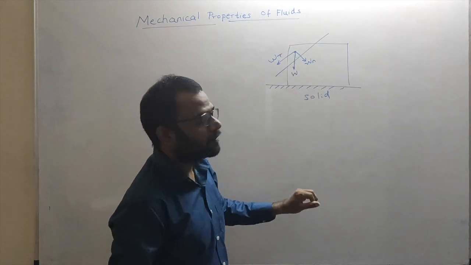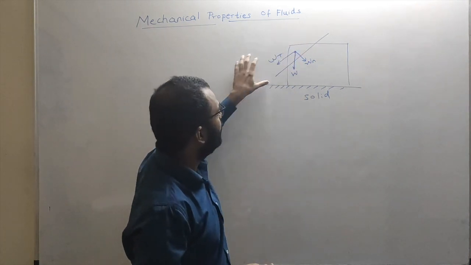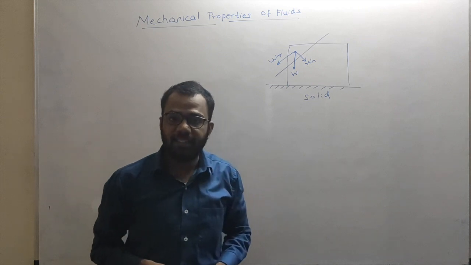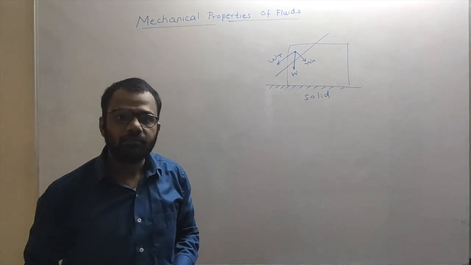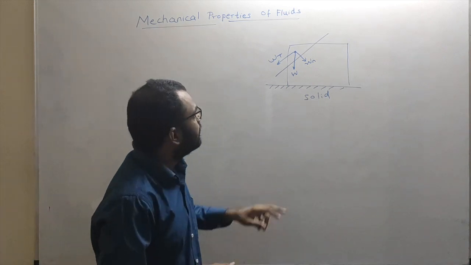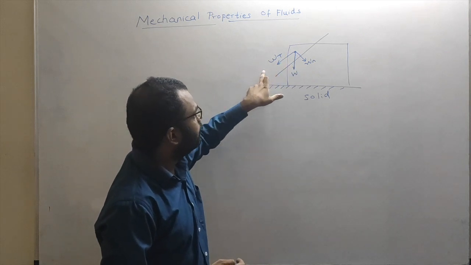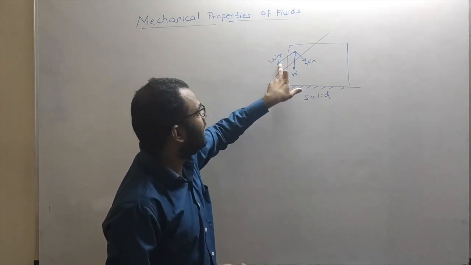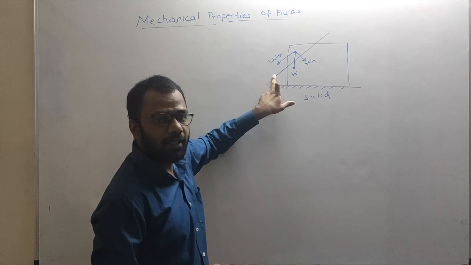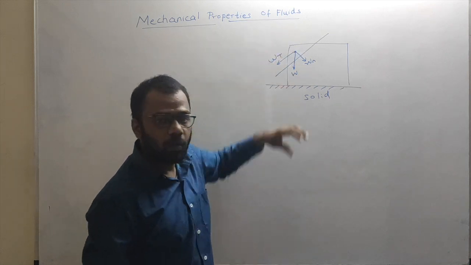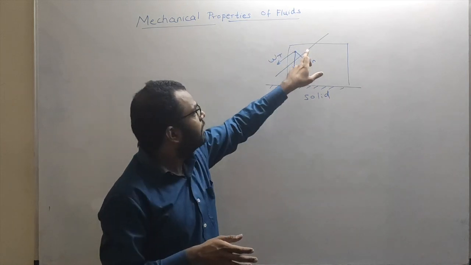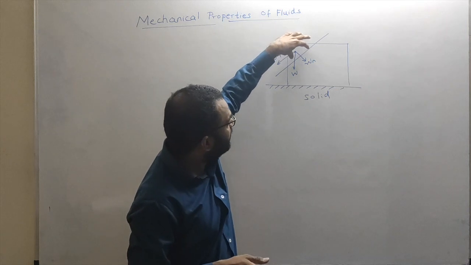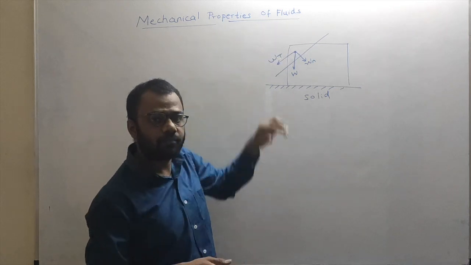What about the tangential component of the force? Who is balancing it? Now look here, the tangential component of the weight will try to pull this part in the downward direction.